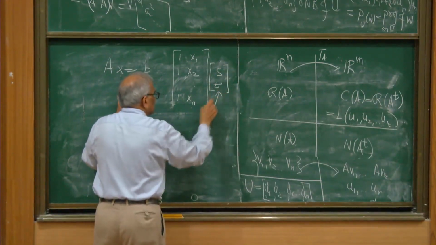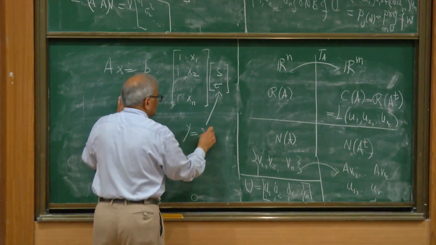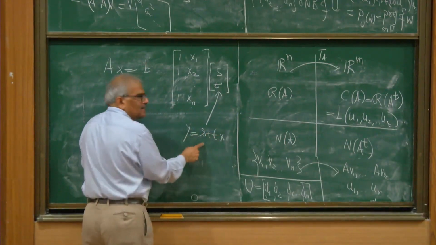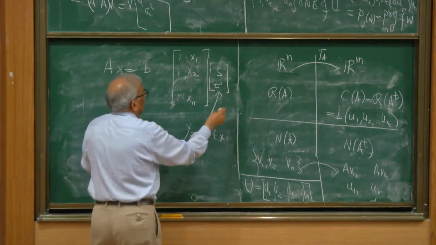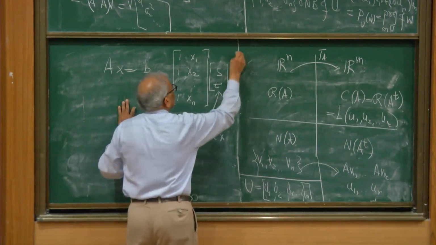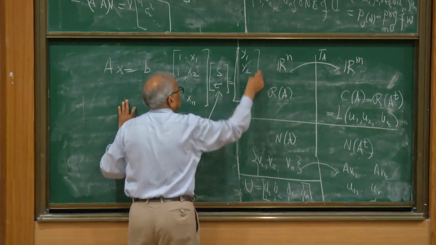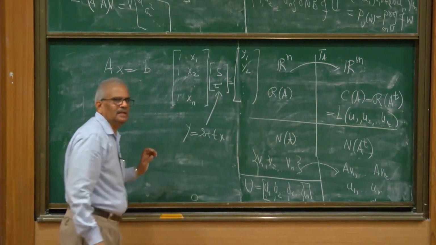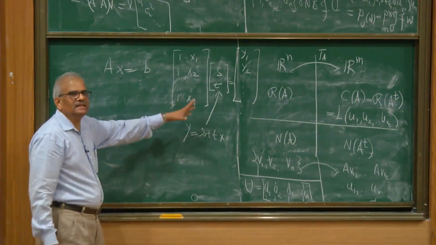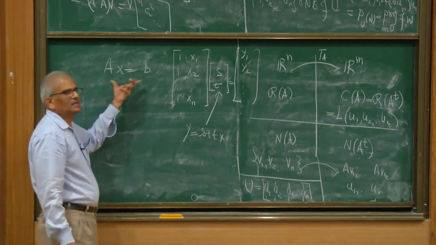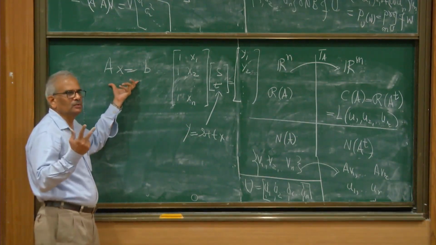We are trying to fit a straight line, y equal to s plus tx. T is the slope and s is the intercept, and this is equal to the y coordinates. So the problem of fitting a straight line reduces to a system of linear equations with 2 unknowns.